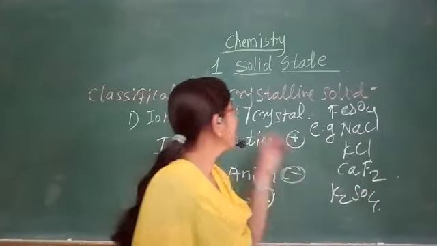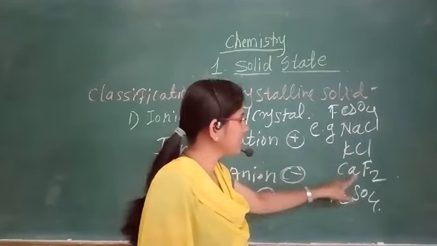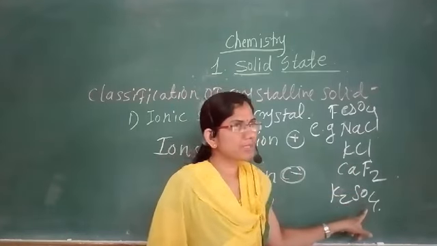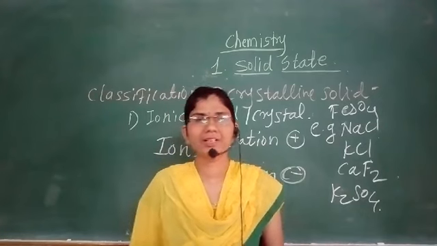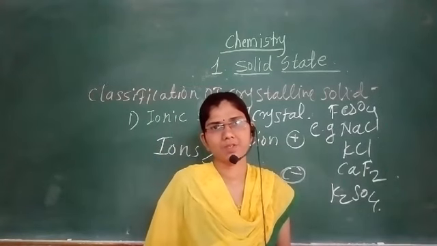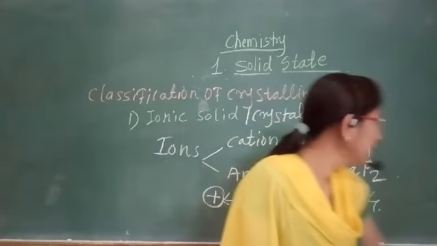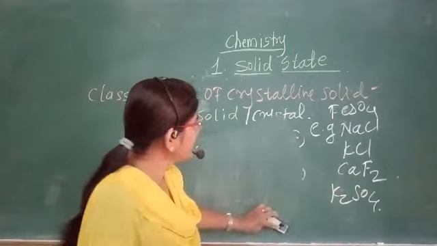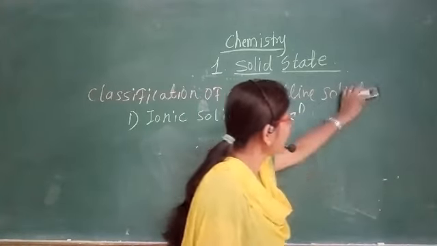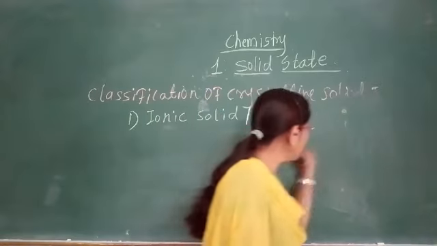The examples of ionic solids are NaCl, KCl, calcium fluoride, potassium sulfate or ferrous sulfate, and many more examples of ionic solids. So, this is the first type of crystalline solid, the ionic solid, in which the constituent particles are ions and they are held together by the electrostatic force of